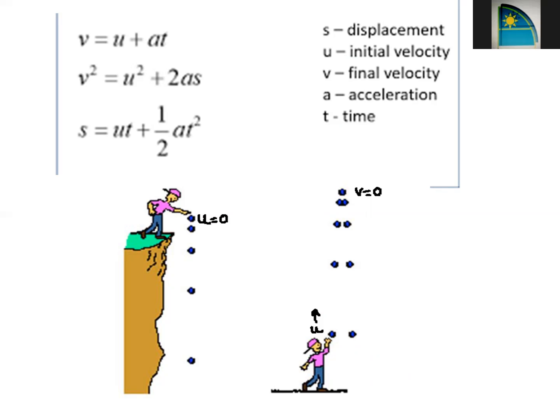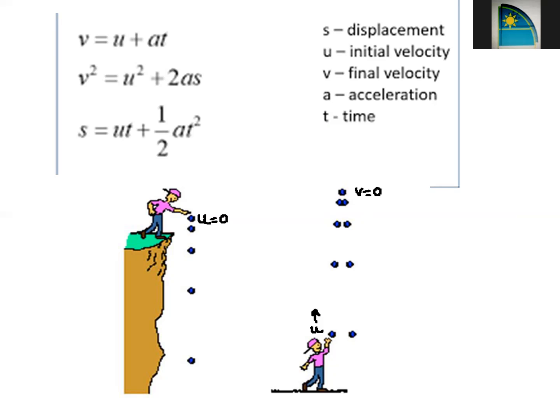One more add-on that is very important for solving numericals is that, as you can see in this photograph, either you will throw one body down, like in the first case, and if anybody is thrown down from up, its initial velocity will be taken as 0. And we can also say this is a classic case of free fall.